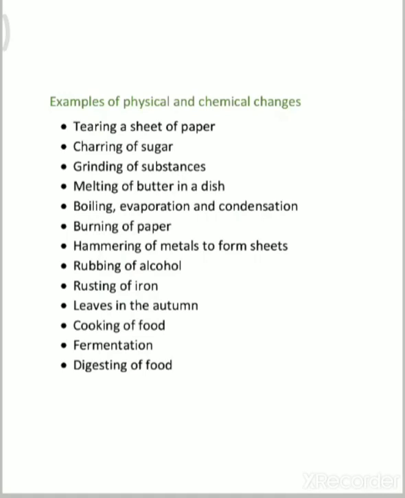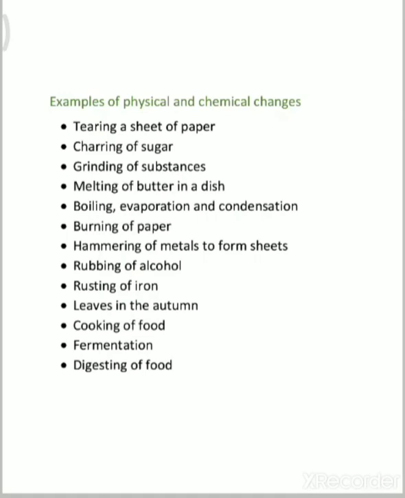Then burning of paper. Previously we discussed that tearing of paper is a physical change. Burning of paper will obviously be a chemical change, because after burning the paper we get ash only, and smoke, carbon dioxide and other gases are formed and released. So it is a chemical change. After burning the paper, you cannot get the previous paper, you will get ash only. Then hammering of metals to form sheets. So tell me, is this a physical or chemical change?